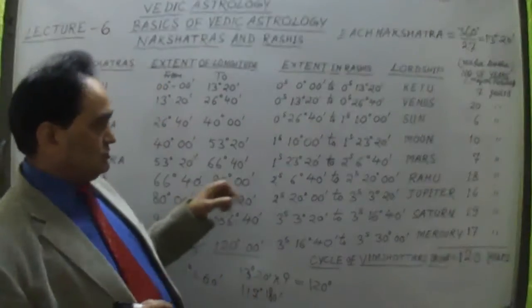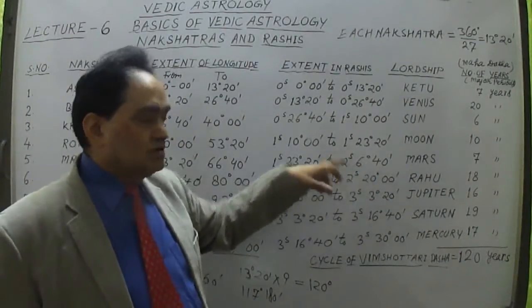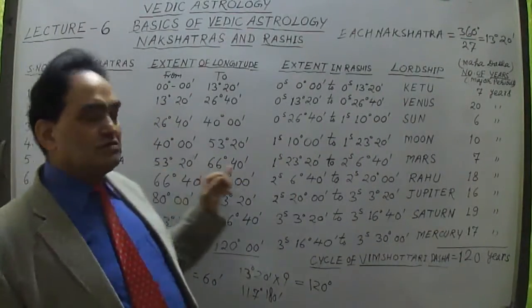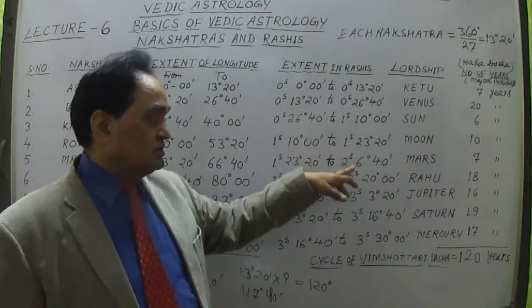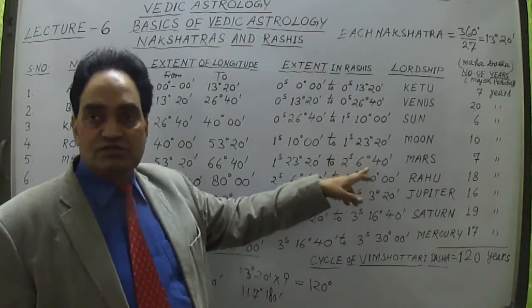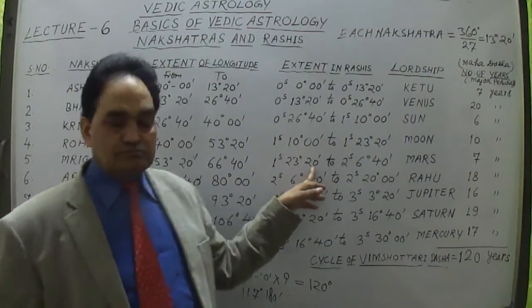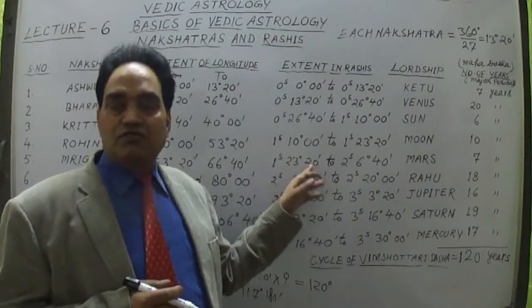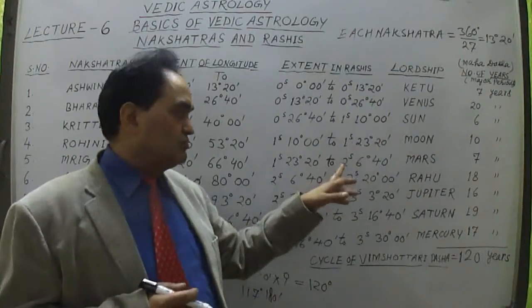Yes friends, so 6 degree 40 minute, which is of this one, Mrigashira Nakshatra, which is the fifth one. So the fifth Nakshatra is the Mrigashira Nakshatra. The Mrigashira Nakshatra 6 degree 40 minute, of which 7 degree 40 minute were here in this Taurus sign. Now from Taurus sign, the remaining 6 degree 40 minute will go to the Gemini sign, because 2 signs have passed now.